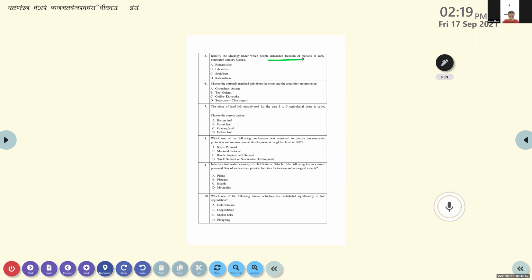Liberalism. Now next option, liberalism. Come on. No, again, option two. Two more options are there for you. One is socialism, another is rationalism. Then tell me the answer.